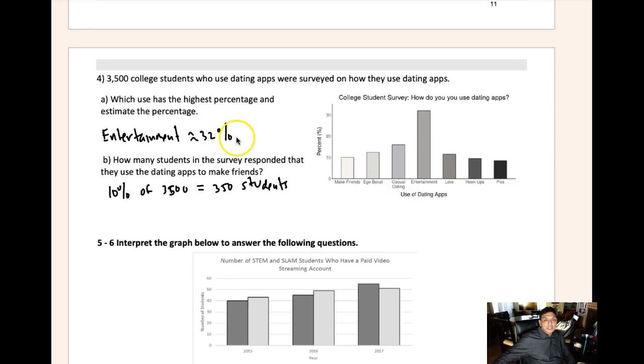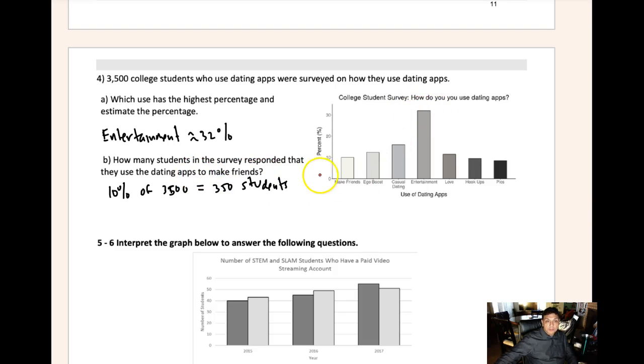And so the first one, which has the highest percentage? Entertainment. Again, these are just estimates. And so you can see by the percent here, here's our entertainment. So that looks, again, to be around 32%. Again, it's just an estimate.